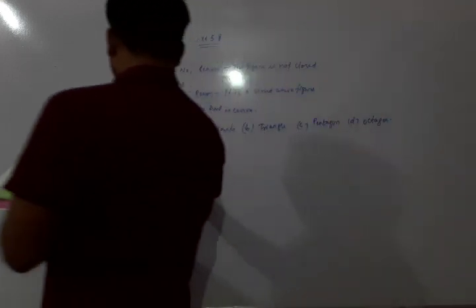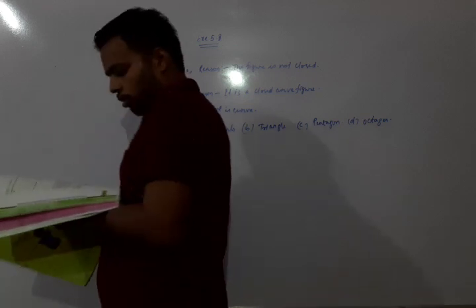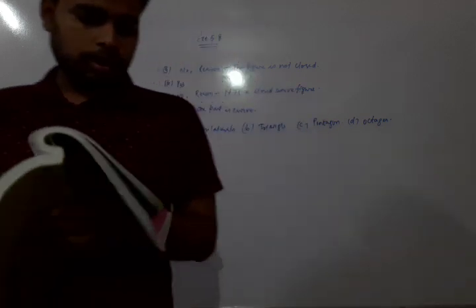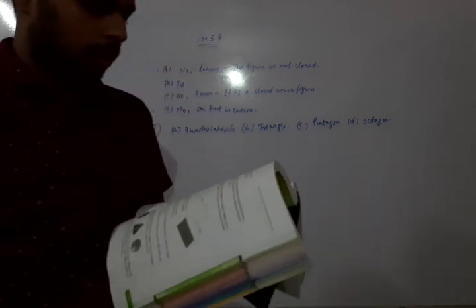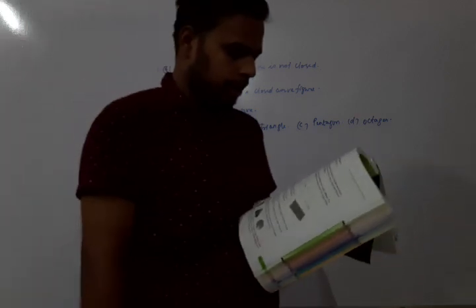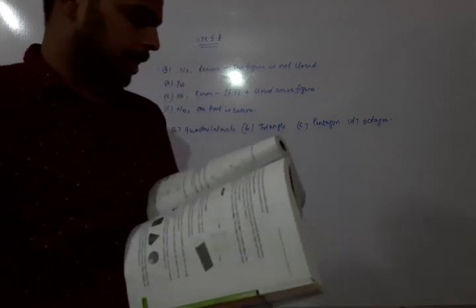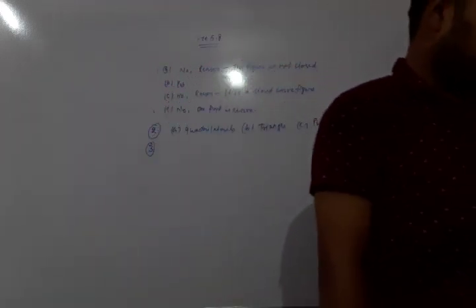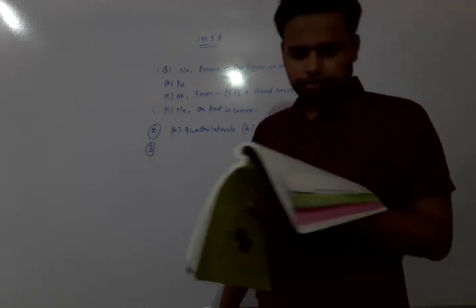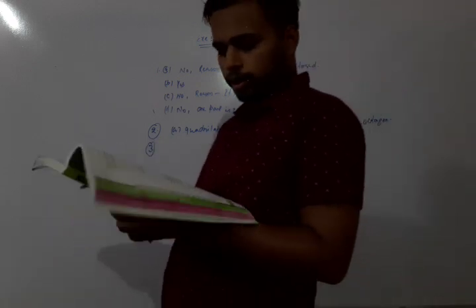Now question number 3: draw a rough sketch of a regular hexagon. Connecting any 3 of its vertices, draw a triangle and identify the type of triangle you have drawn.